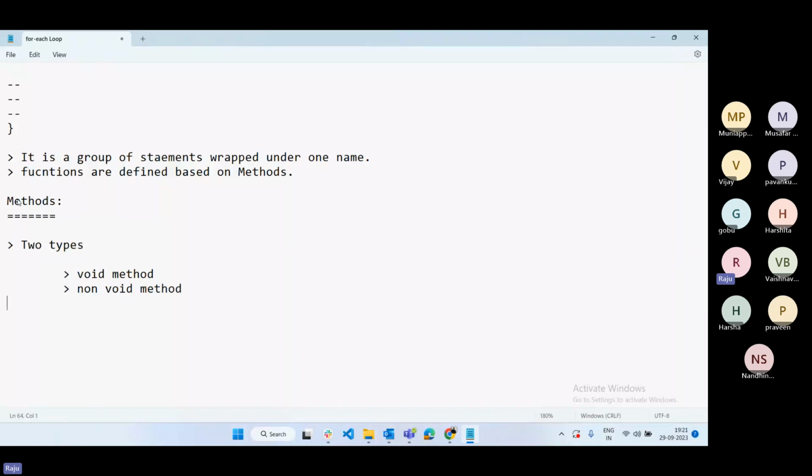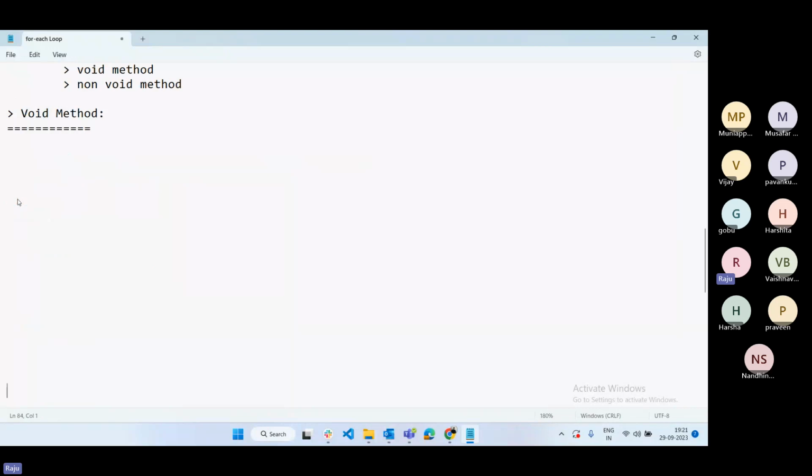Okay, so first we will discuss the void method. Here there are two statements we have. First, the void method. What is the difference between void and non-void methods? A void method does not have any return statement. A return statement is not required for a void method.